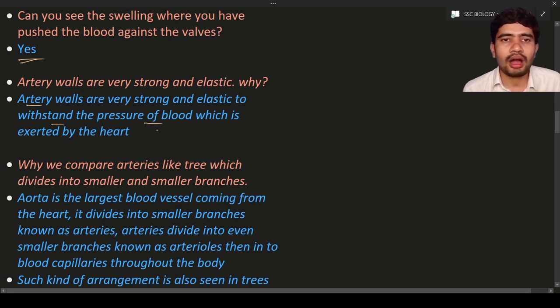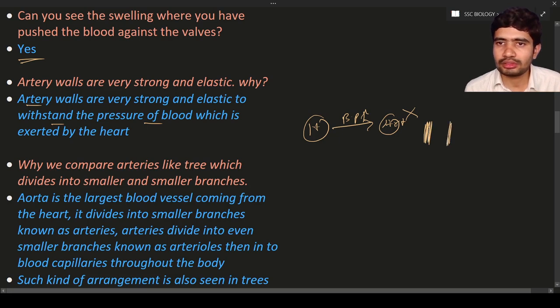The heart is going to apply a larger amount of blood pressure on the arteries. So to withstand the pressure exerted by the heart, the walls of the artery should be stronger. If they are not stronger, the arteries are going to burst. So to prevent such damage, nature has designed the artery walls to be much thicker than the veins. The wall thickness is much greater in the arteries. In this way you can see.